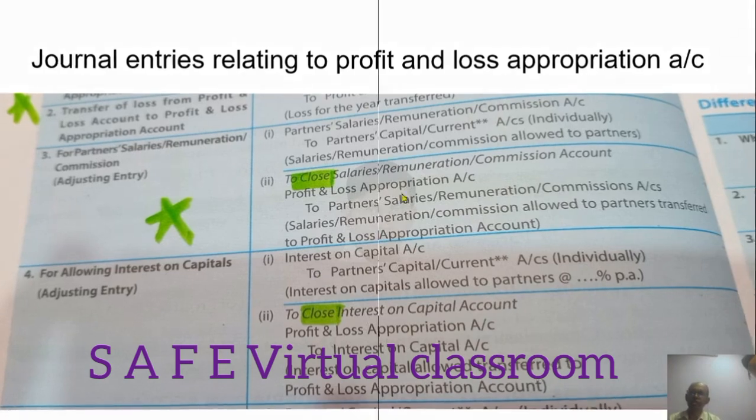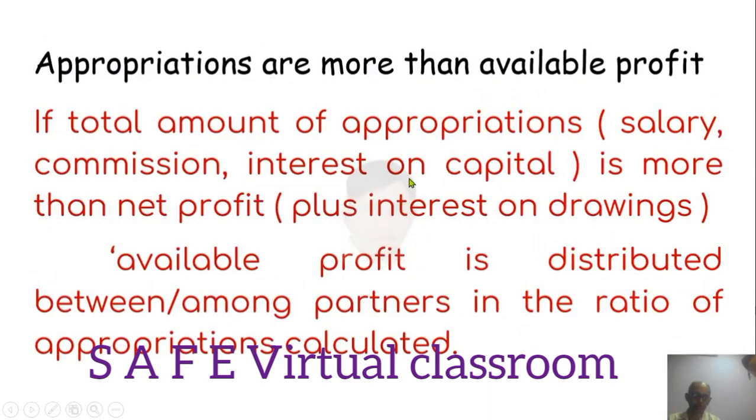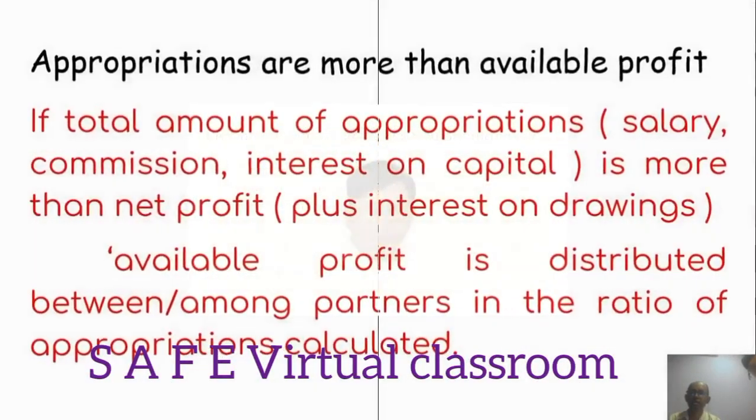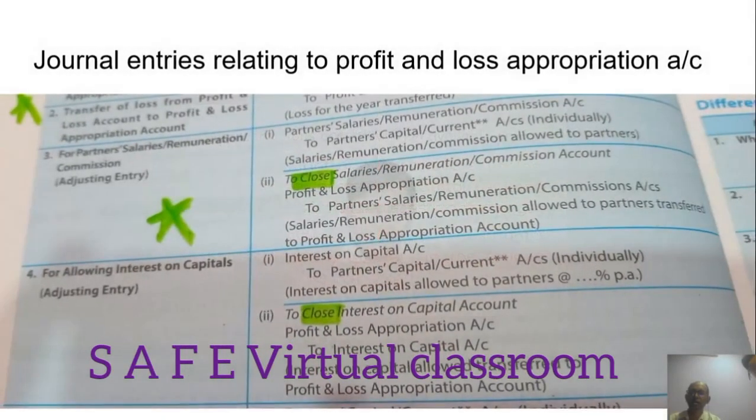You know, partner salaries are always debited and credited to partners' capital account. That is correct because it is an expense. So partner salaries, remuneration and commission are debited and partners' capital account is credited because it is a liability. But ultimately you have to transfer also, no? So partner salaries, remuneration and commission you also have to transfer to profit and loss appropriation account.